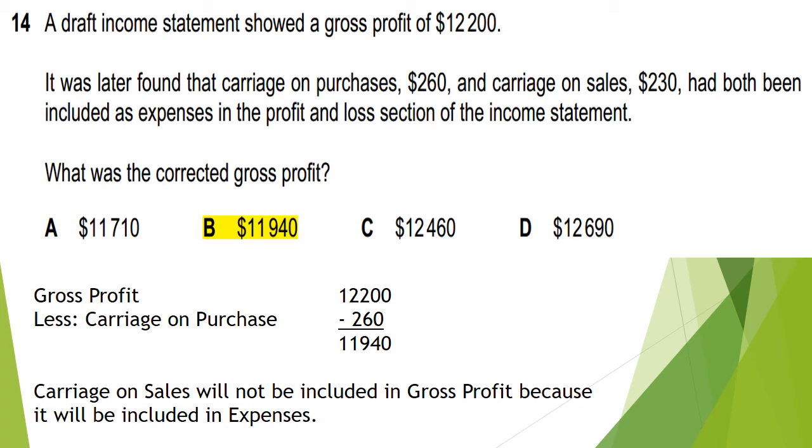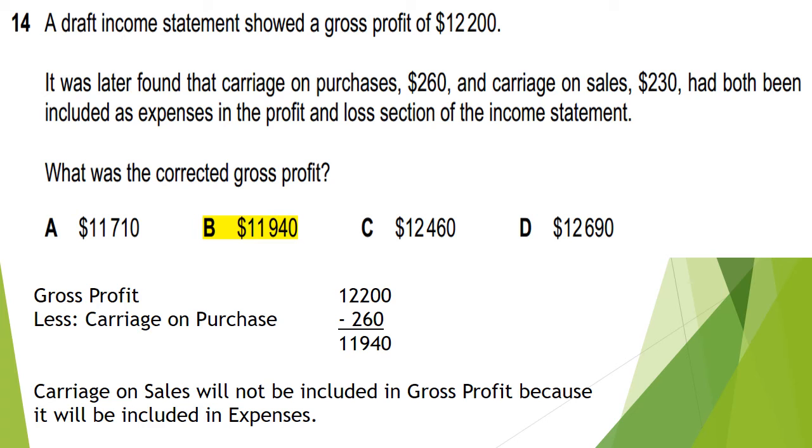Actually, B option will be correct, 11,940. How? We take the drafted gross profit, $12,200, less carriage on purchases. This will be taken in the cost of sales, that is carriage on purchases, also called carriage inwards. 12,200 less 260 equals 11,940.